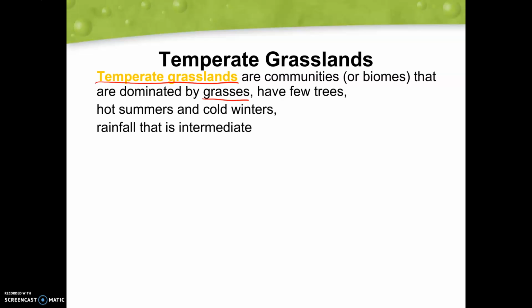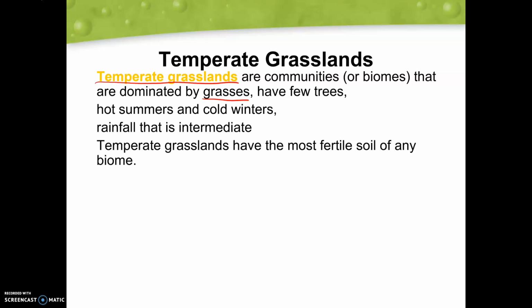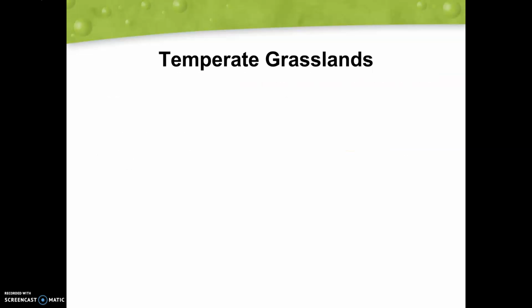Rainfall is going to be intermediate, so not as little as the desert, but not as much as the forest. And we're also going to see the most fertile soil in any biome in these temperate grasslands. So that's going to be a very important distinguisher for these biomes.